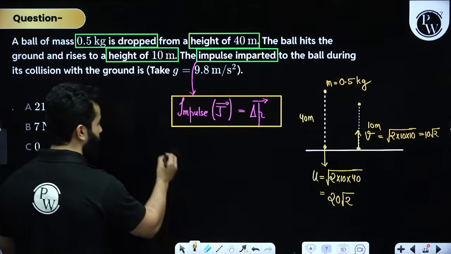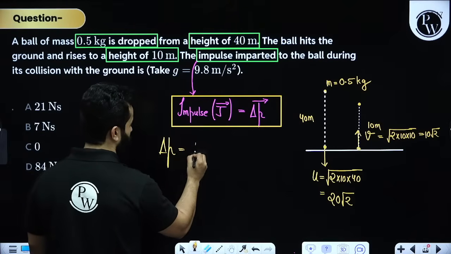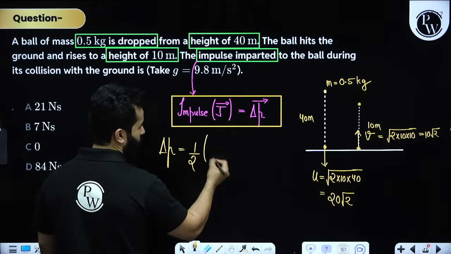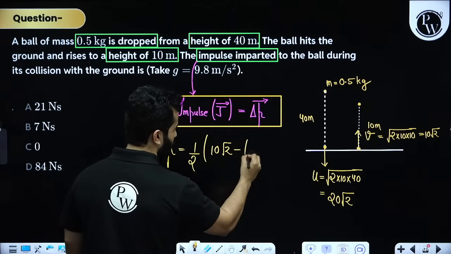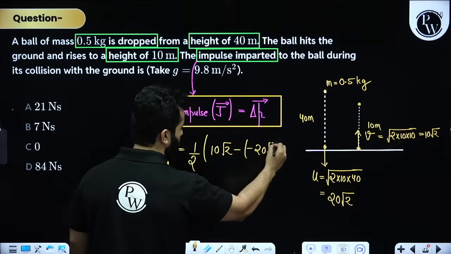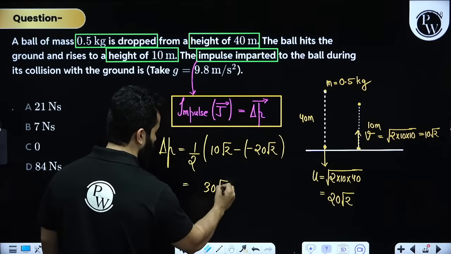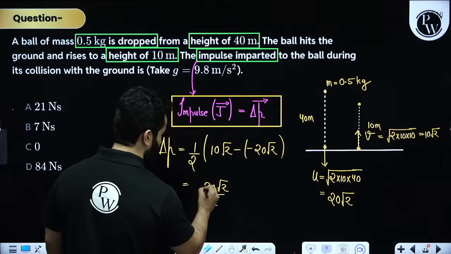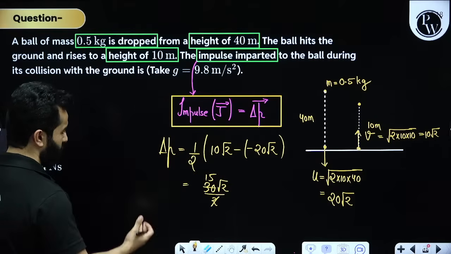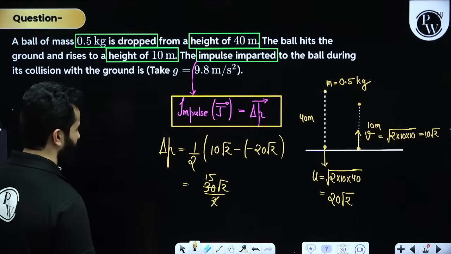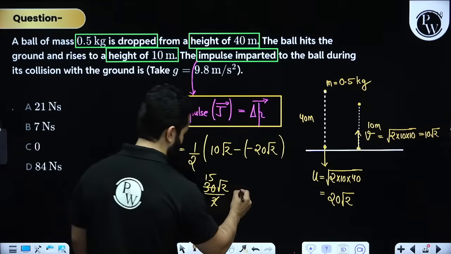So change in linear momentum will be, mass is 0.5 kg, 1 upon 2. Final momentum is 10 root 2 minus of minus 20 root 2. So finally you are going to get 30 root 2 divided by 2, that is 15 root 2. I think you can now find the answer. Just substitute the value of root 2.